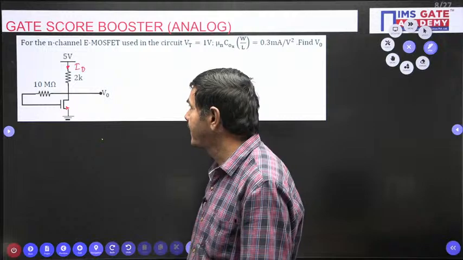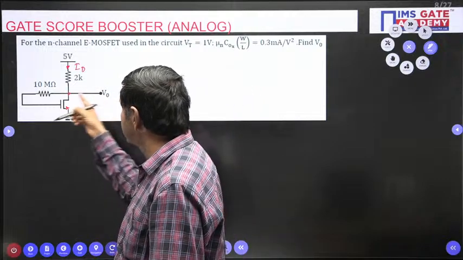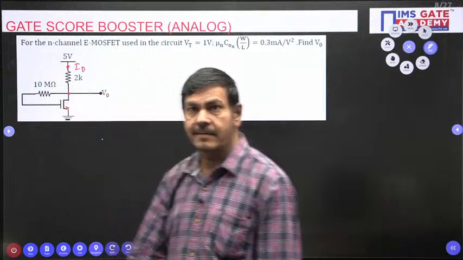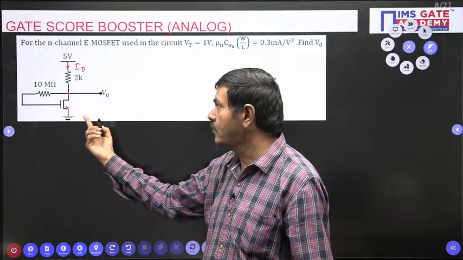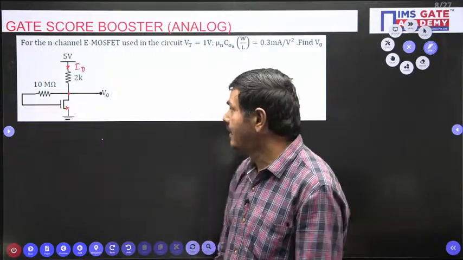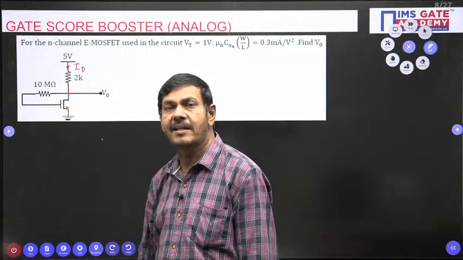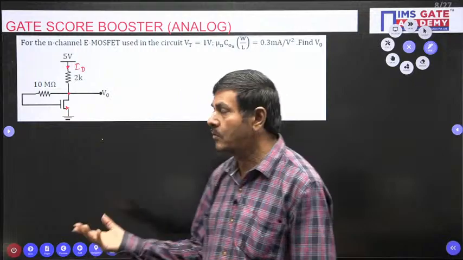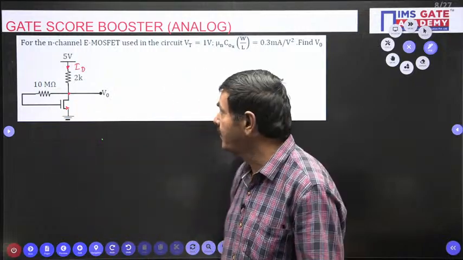What is this node voltage? If I ask anybody, they can say same V naught, sir. Drain current and source current are the same, no doubt. The gate current is approximately 0. Why, sir? The input impedance of this MOSFET is very high. It doesn't allow current to pass; there is a negligible amount of current only.